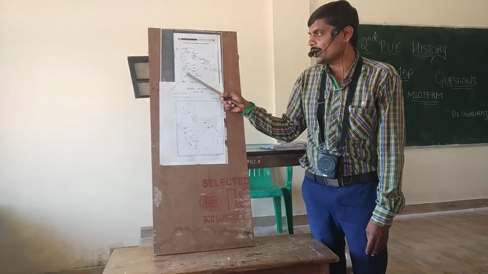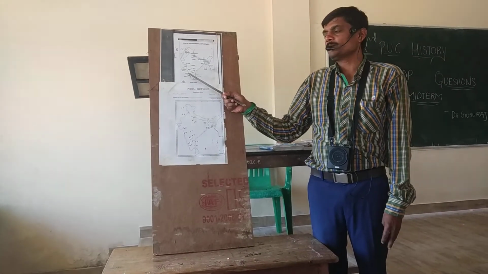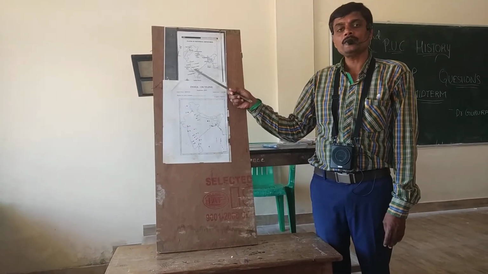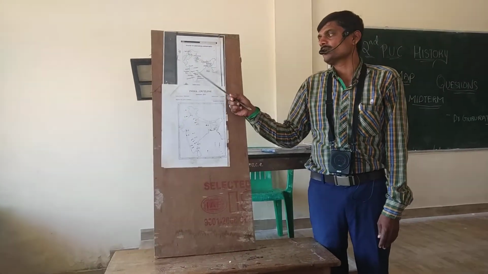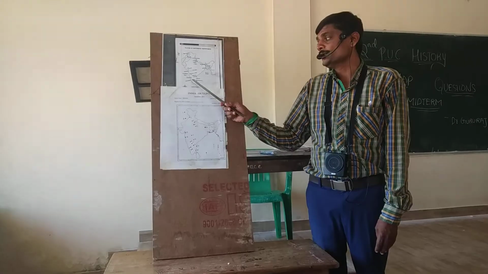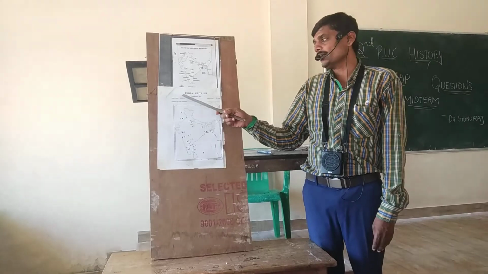Next, number 17, Halebeedu, the capital and architectural place of the Hoysalas. Number 18, Srirangapatna, the capital of Hyder Ali and Tipu Sultan. The third and fourth Anglo-Mysore Wars ended with the Treaty of Srirangapatna.